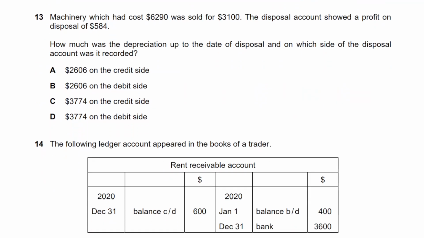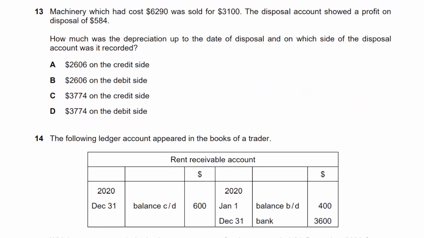Let's move on. Number 13. Machinery which had cost 6290 was sold for 3,100. That was the cost. That's the selling price. The disposal account showed a profit on disposal of 584. We made a profit on disposal. So what does that mean? That means whatever we sold it for, that was 584 more than our net book value, right? So this means 3,100 minus 584, that must be our net book value.